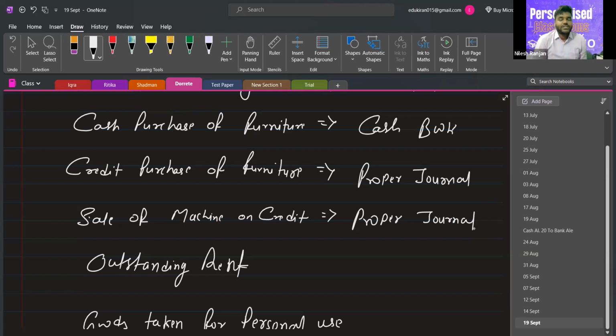Only purchase or sale of goods is recorded in the purchase book or sales book. So if an asset is purchased on credit or sold on credit, then this transaction will be recorded in the proper journal.